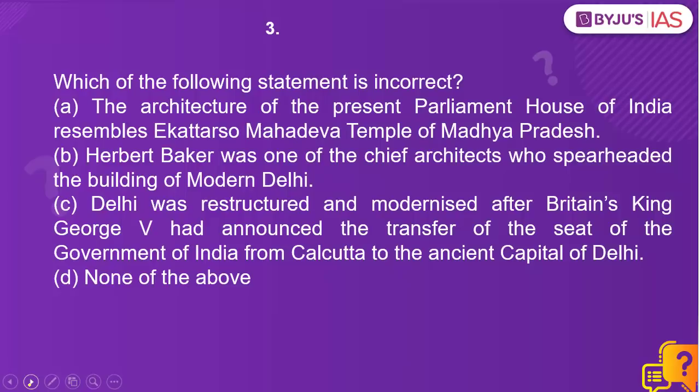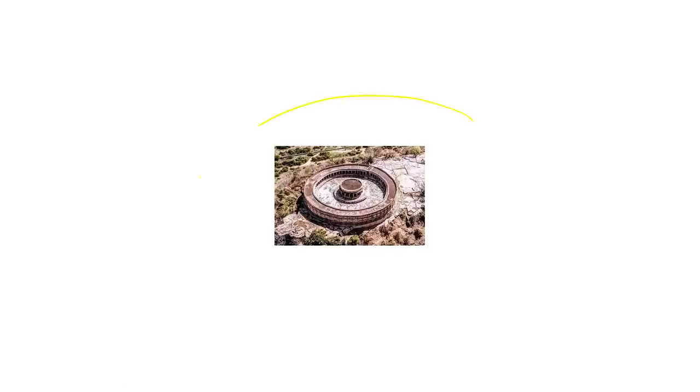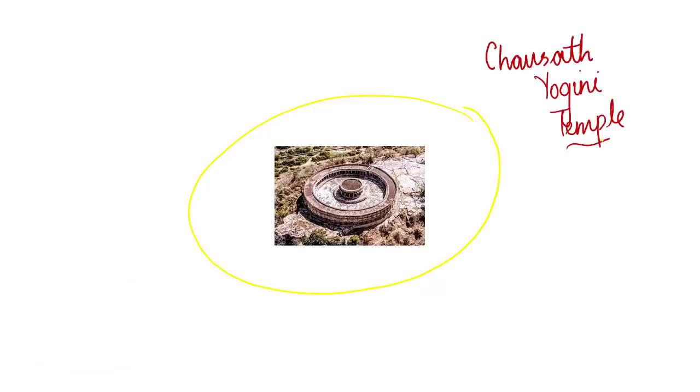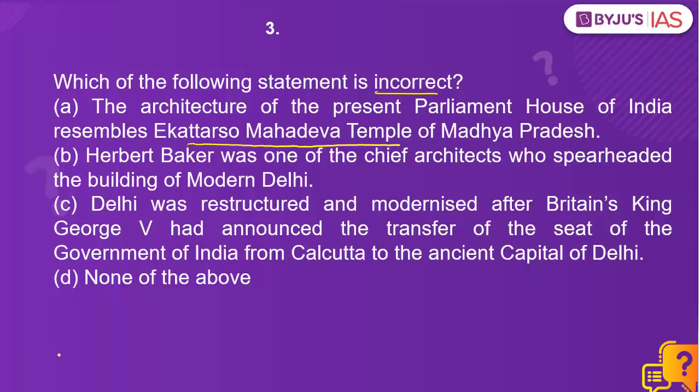Which of the following statements is incorrect? Number 1, the architecture of the present Parliament House resembles the Ekattarso Mahadeva temple of Madhya Pradesh. Let's look at this temple. This temple is also known as Chausat Yogini temple, and this is the temple in Madhya Pradesh. This is one of the few well preserved Yogini temples in India. And the current Parliament of India resembles this Chausat Yogini temple, which means the architecture of the present Parliament House of India resembles this temple of Madhya Pradesh.